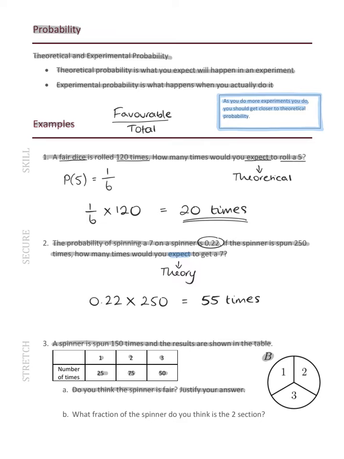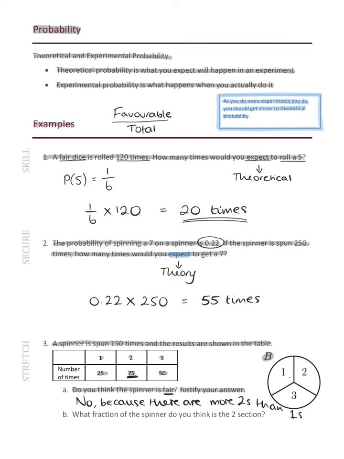So we need a reason as well as our answer. No, the spinner is not fair, because there are significantly more 2s than 1s. So that suggests that the spinner is not fair.